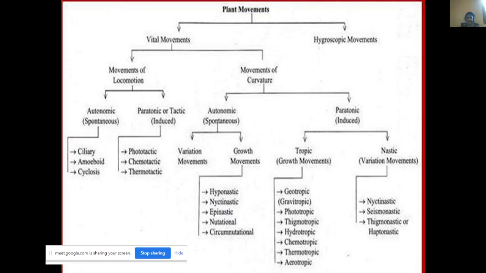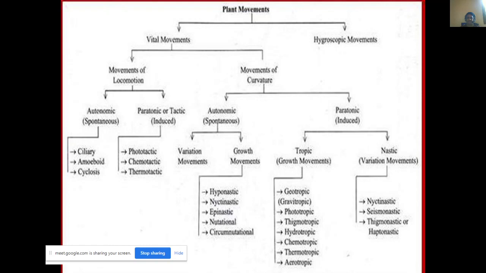The movement of locomotion is divided into two types, and I will go into detail in the next slides. Under it there are autonomic movement and paratonic movement. Auto means spontaneous or sudden.